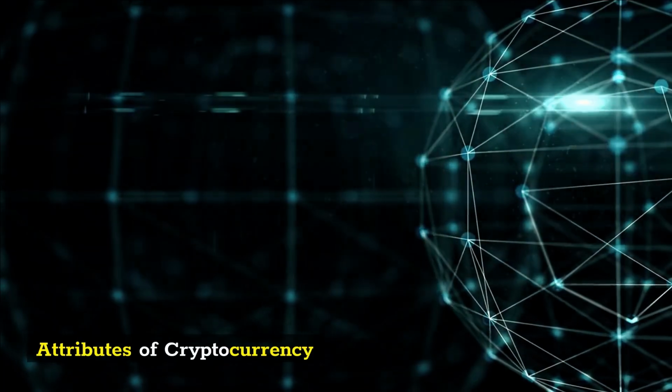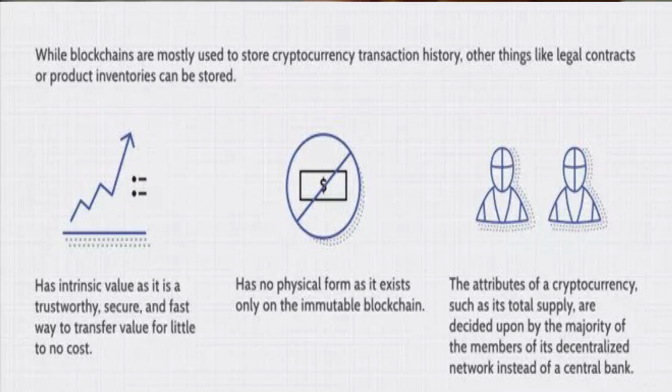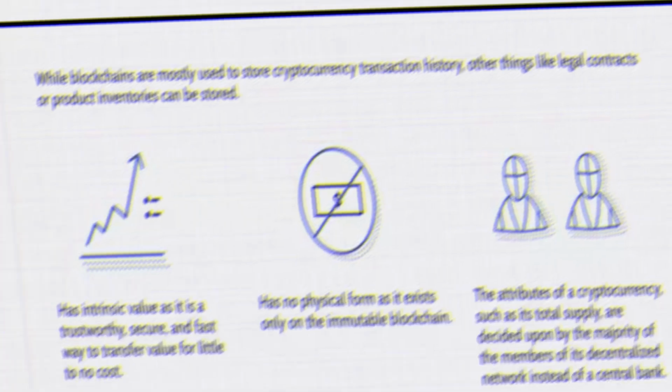Attributes of cryptocurrency. While blockchains are mostly used to store cryptocurrency transaction history, other things like legal contracts or product inventories can be stored. Has intrinsic value as it is a trustworthy, secure, and fast way to transfer value for little to no cost. Has no physical form as it exists only on the immutable blockchain. The attributes of a cryptocurrency, such as its total supply, are decided upon by the majority of the members of its decentralized network instead of a central bank.